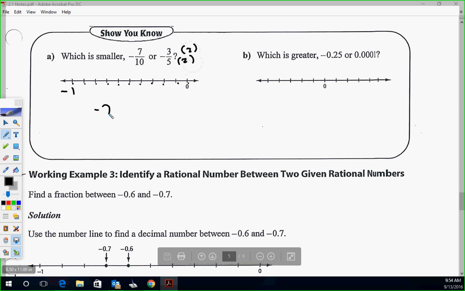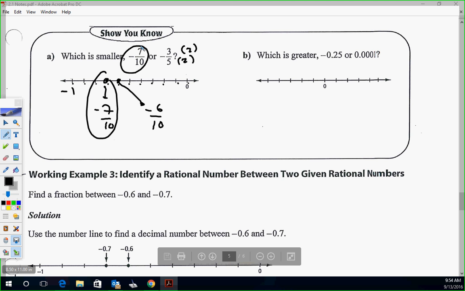So that gives me negative 7/10, and then I have negative 6/10 for negative 3/5. Got them both to be 10s. So negative 7/10 is there. 6/10 is there. Okay, so then you can see this one right here is your smaller number. It's further to the left.